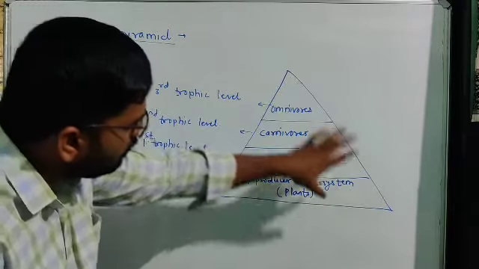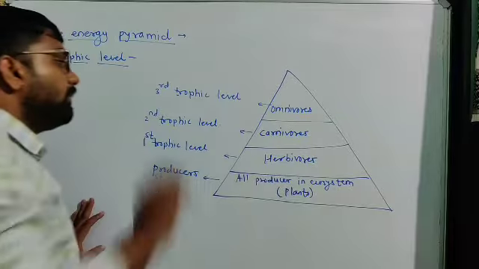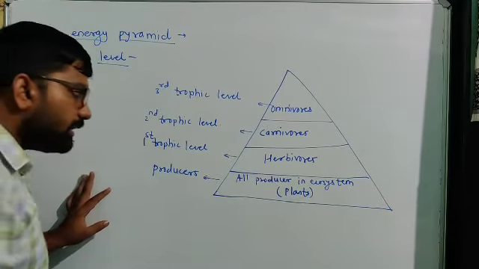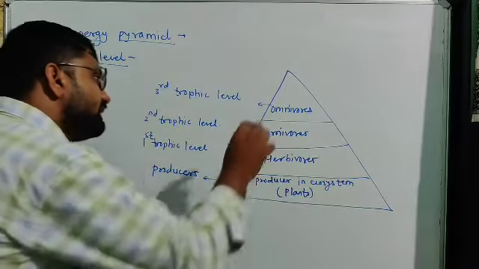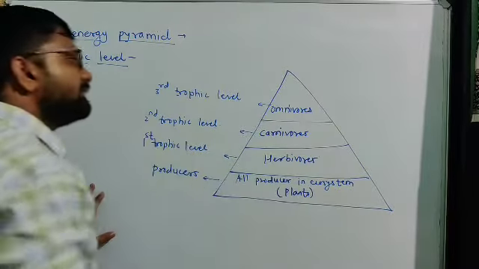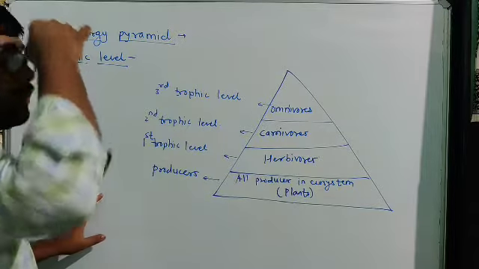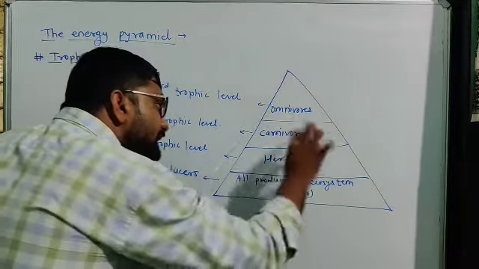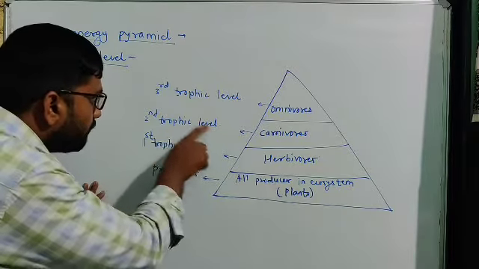In this way we draw the pyramid. Look at each level of consumer. The first level of consumer is herbivores, the second level is carnivores, and the third and apex level is omnivores. Each level of a consumer is called a trophic level.